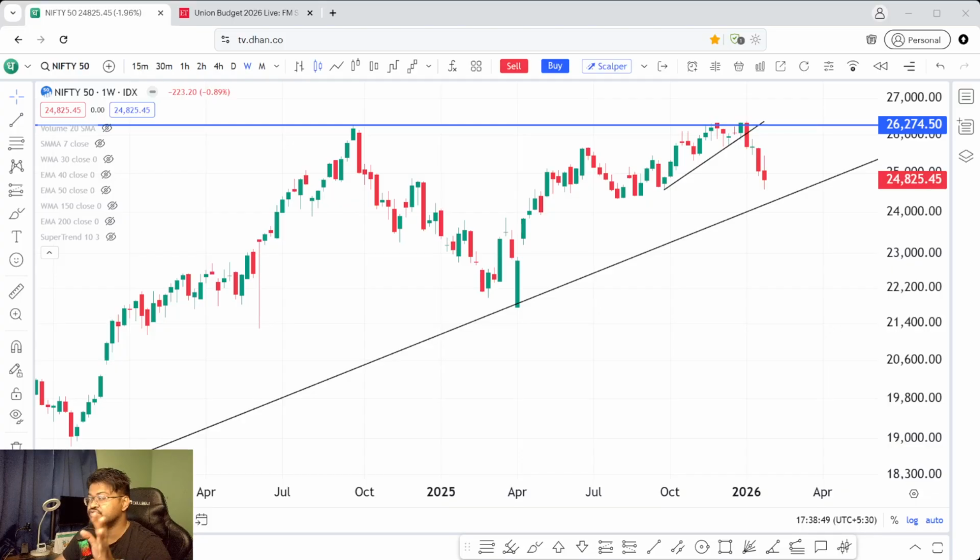So for the next few weeks, I would say you just keep observing the behavior of Nifty, you can use this chart. This will give you a clear idea. And then once it starts showing strength, bullish momentum in the upward direction, then you can pick your stocks, your mutual funds, and make entry. For now, it is only time to keep things on watch. That's all. So that was all about Nifty's reaction in the market after the Union Budget 2026 declaration.